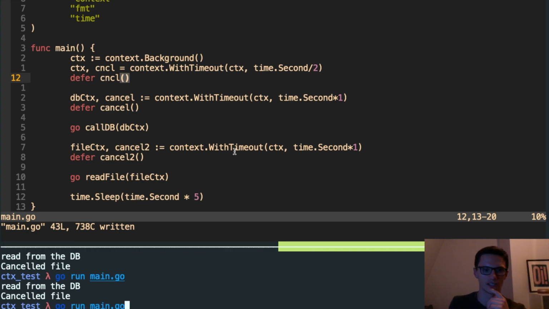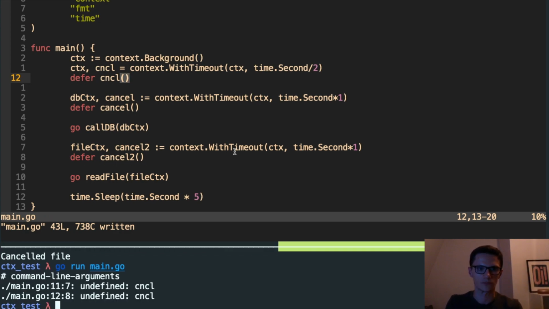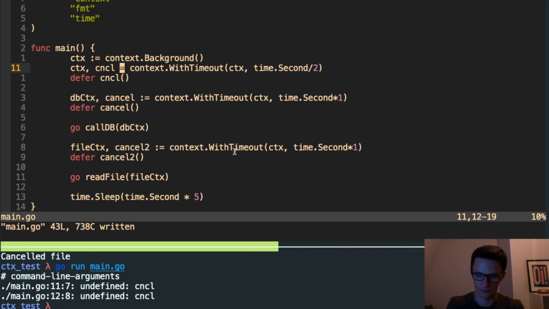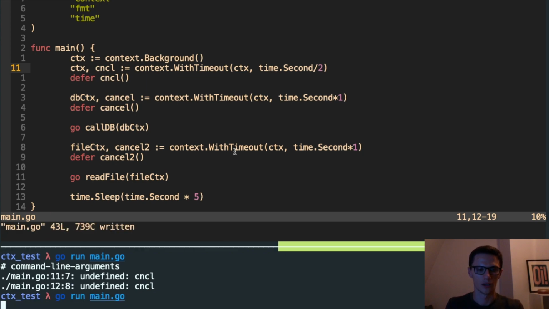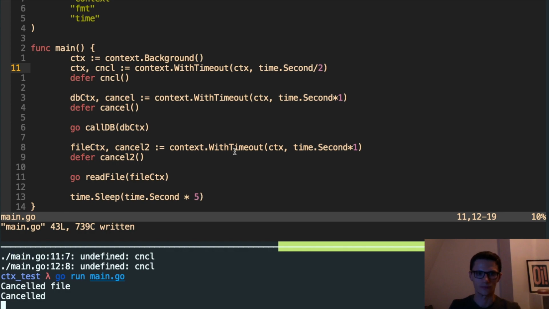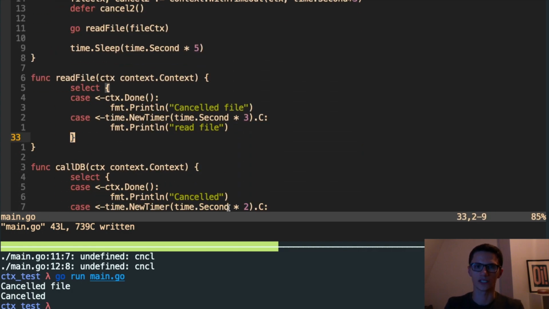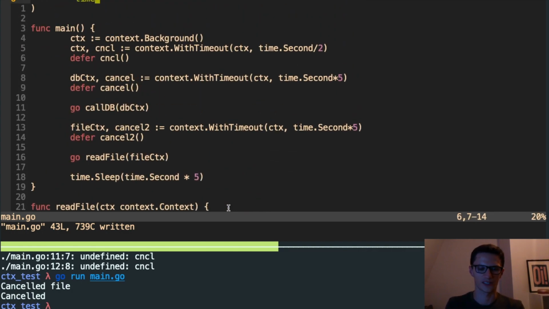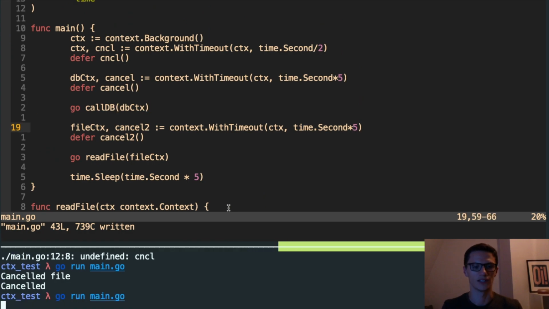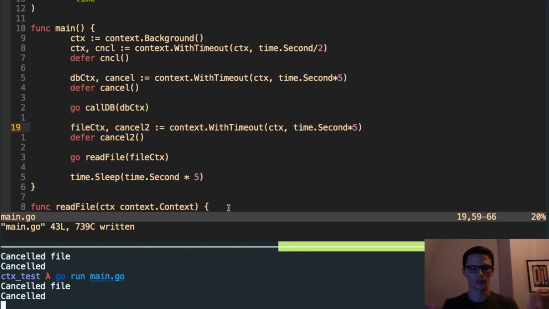So now what we should see is that both of them, I need to, you can see that both were cancelled, even though, and let's make these longer just to demonstrate. So what we should see is, even though neither are going to exceed their individual contexts, they will exceed the global context, the root context.